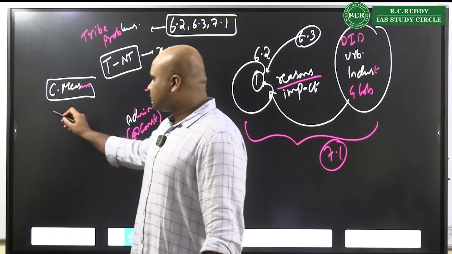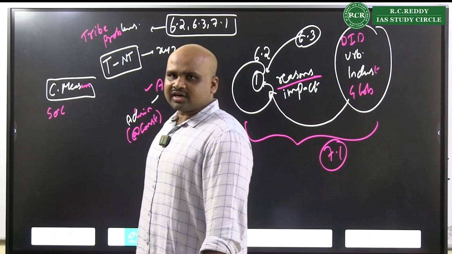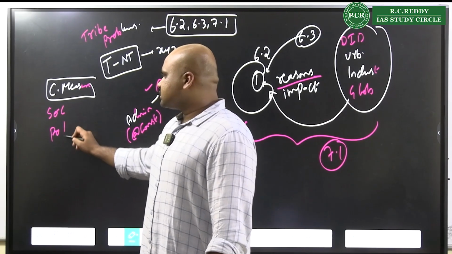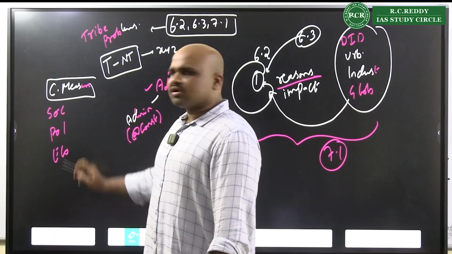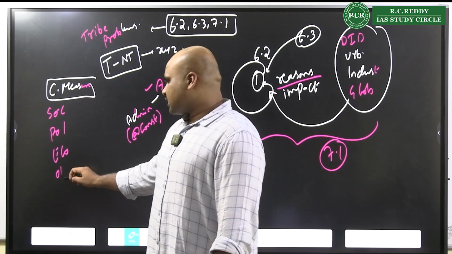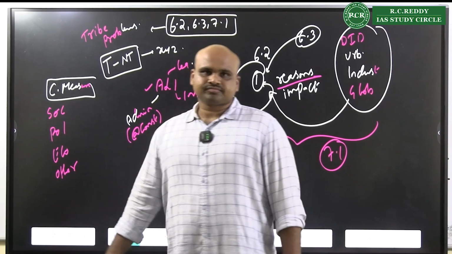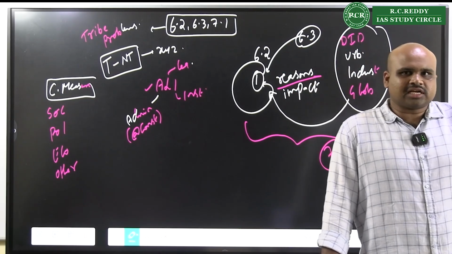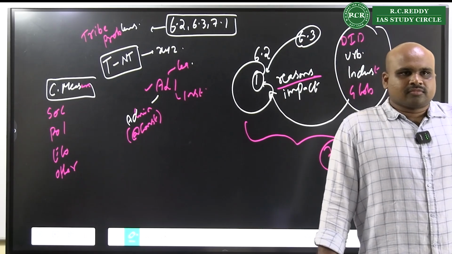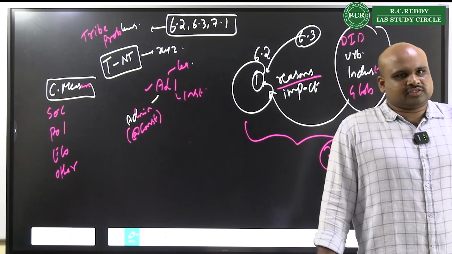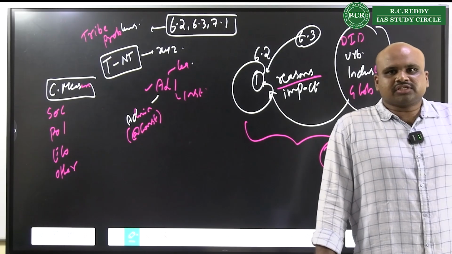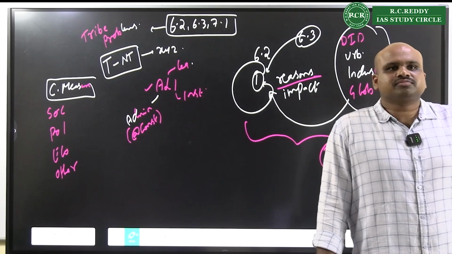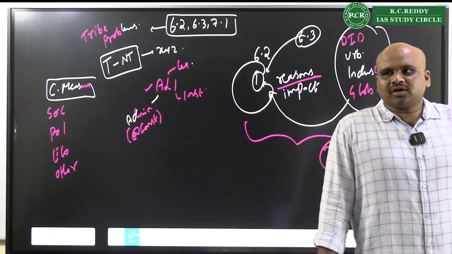Constitutional measures, divide them: social safeguards, political safeguards, economic safeguards, other safeguards. Social safeguards, political safeguards, economic safeguards and other safeguards. And automatically everything will fall in place. Right? Social safeguard should be what?